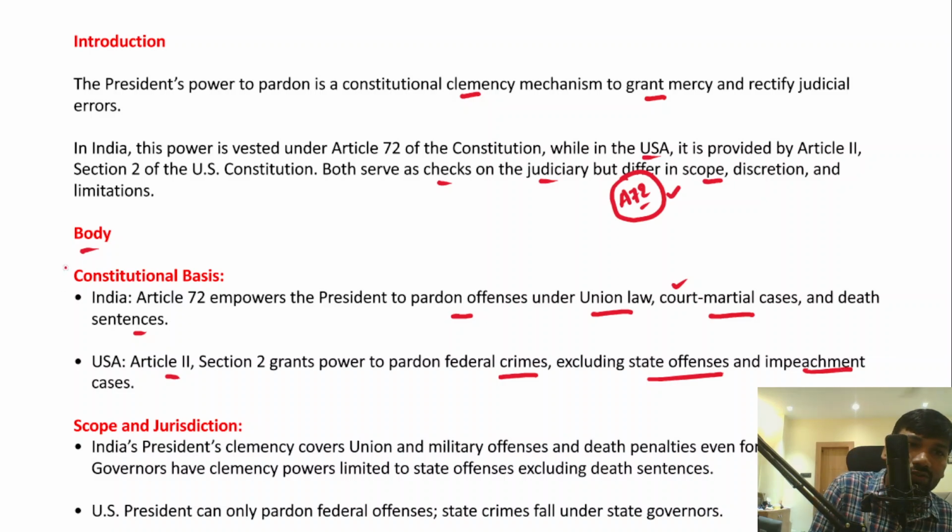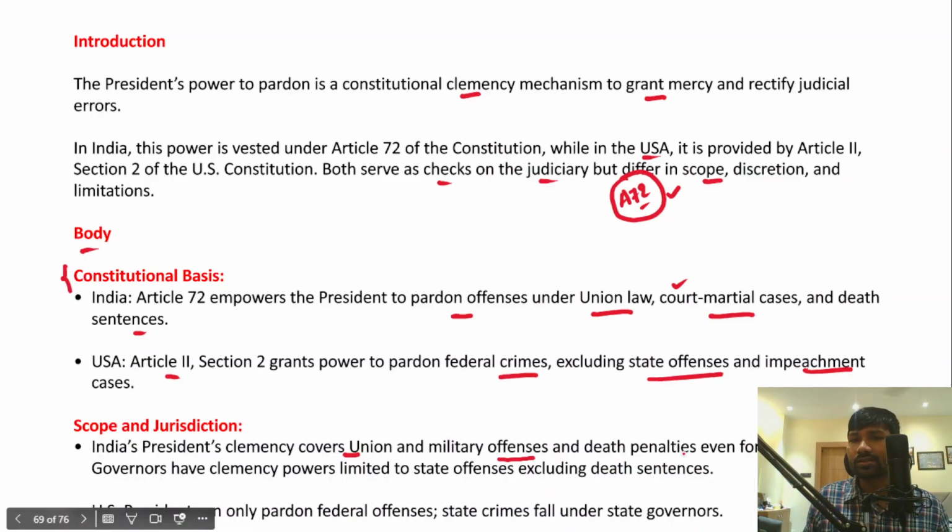So this is the constitutional basis of pardoning powers for the president of the US and the president of India. Now let's understand the scope and jurisdiction of the pardoning powers of both the Indian president and the US president. If we talk about the scope and jurisdiction of India's president, the pardoning powers cover the union and military offenses, death penalties, even for state crimes.